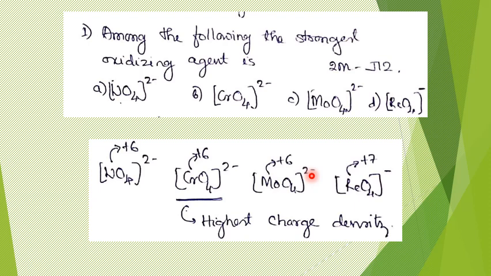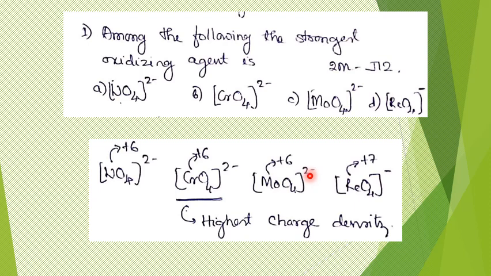As I told you, an oxidizing agent should be capable of undergoing reduction. If its capability to undergo reduction is high, or in other words, if it accepts electrons more readily, it can undergo reduction very fast, and in that case it can act as a good oxidizing agent.